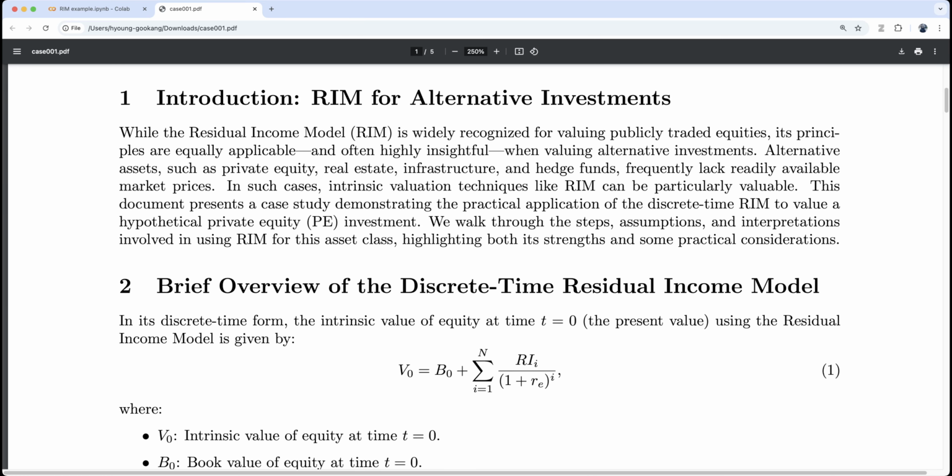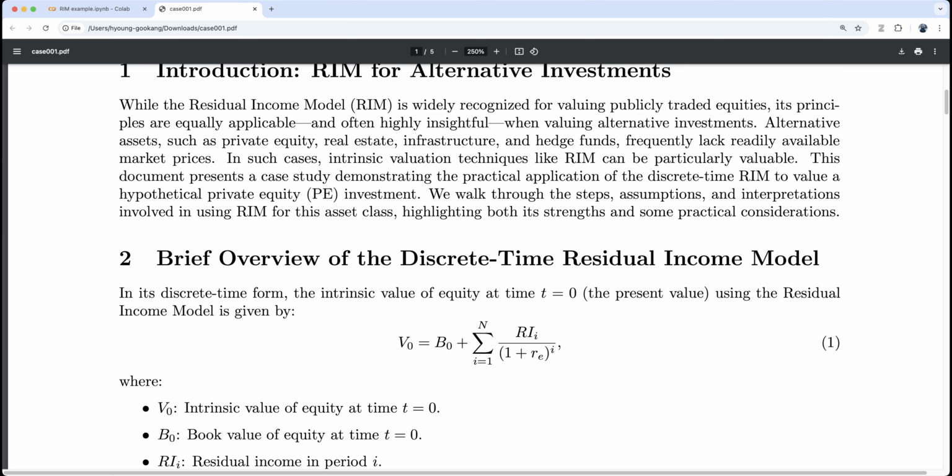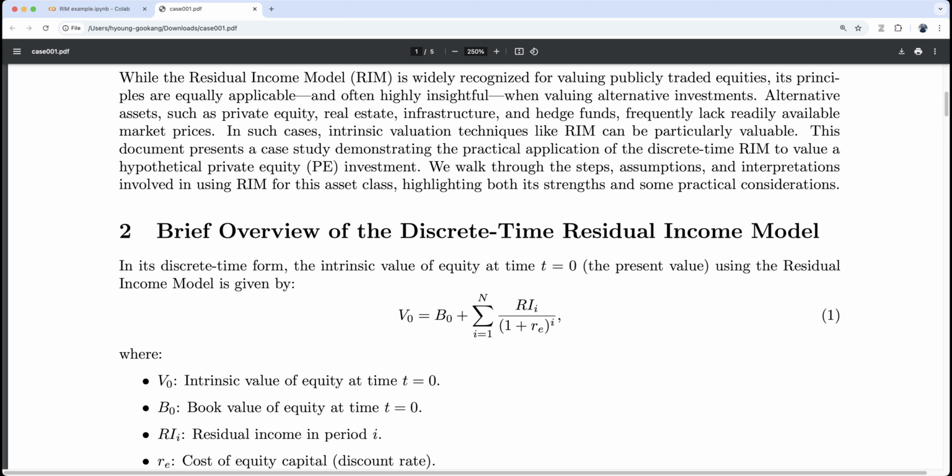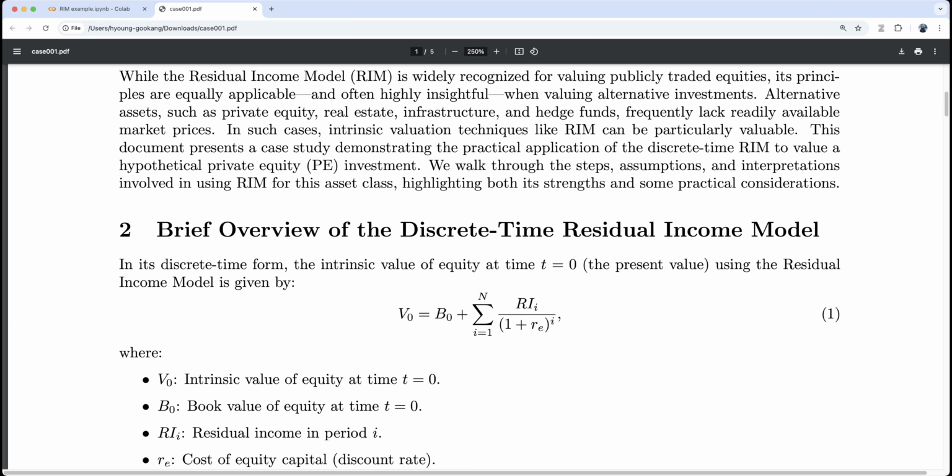Now again, a brief overview of the discrete time residual income model. In its discrete time form, the intrinsic value of equity at time t equals 0, the present value using the residual income model, is given by V0 equals B0 plus the summation of the present value of all future residual income. Here it is important that it starts from B0. We know book value, it is accounting, right? So we know book value. And possibly this part is small.